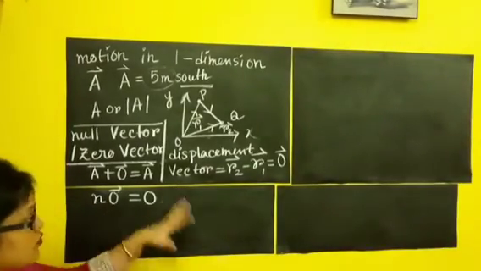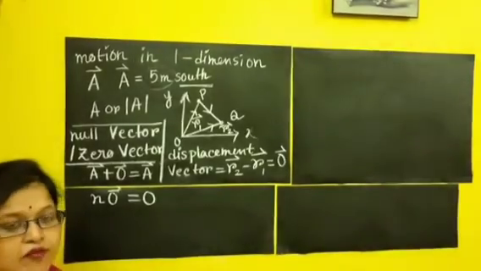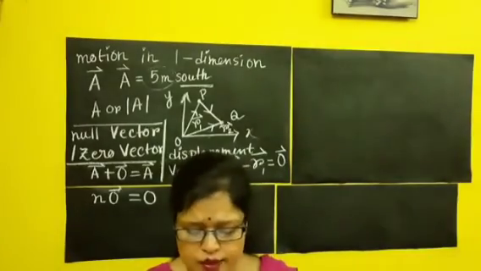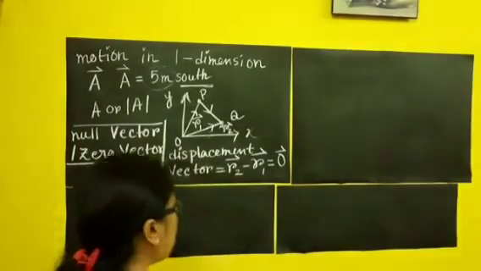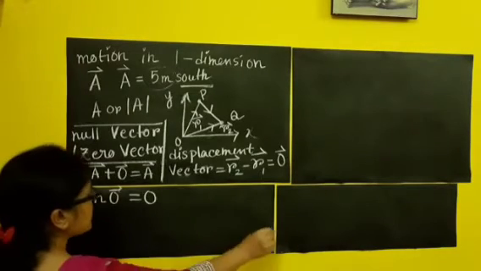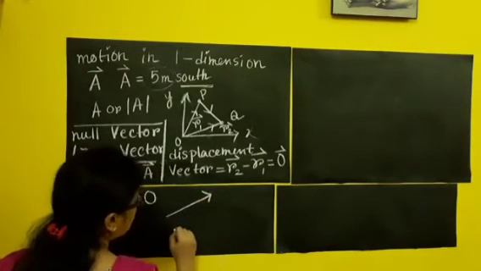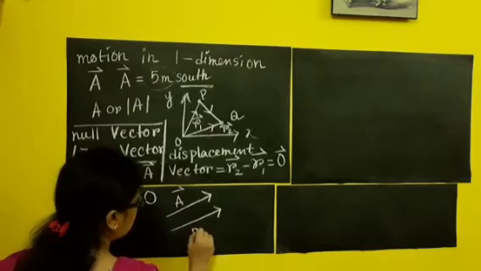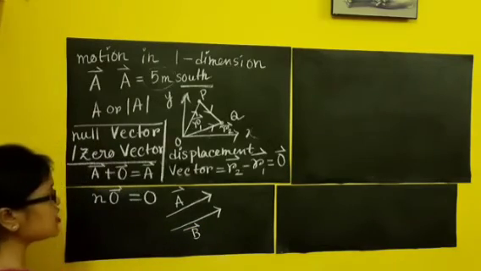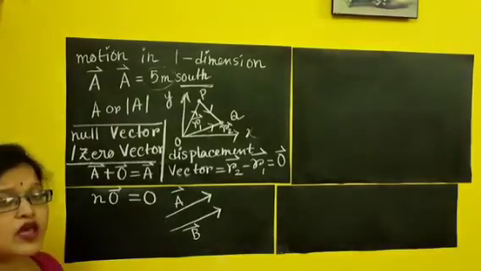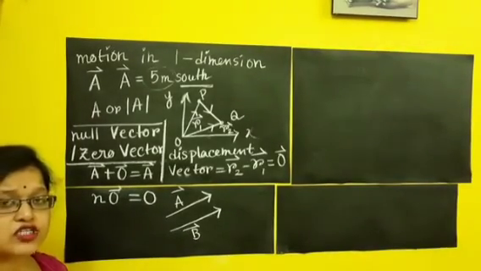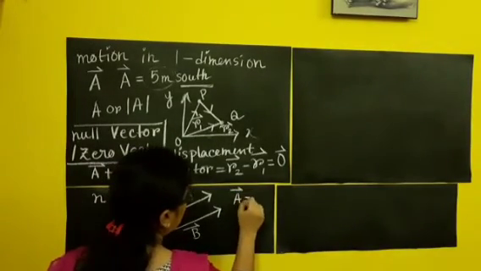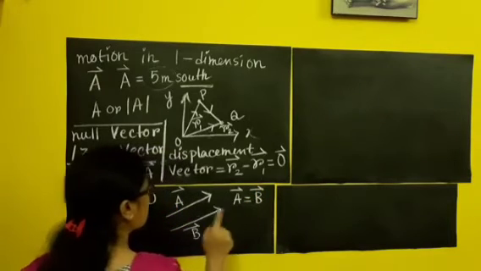Why do you need this? When we do further calculation, I will show you. Next, I am coming to the equality vector, or equal vector. As I told you, equal vectors means two or three vectors are specified in the same direction. Suppose this is vector A, this is vector B. If two vectors are going in the same direction and their magnitudes are the same, then obviously vector A should be equal to vector B. So there it is an equal vector.